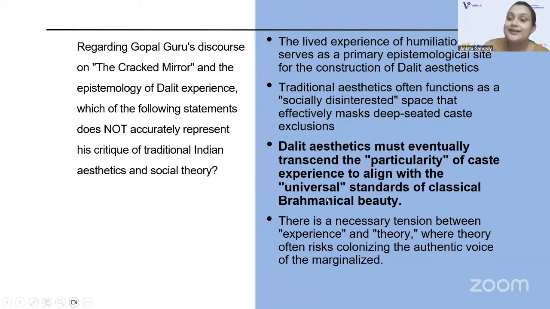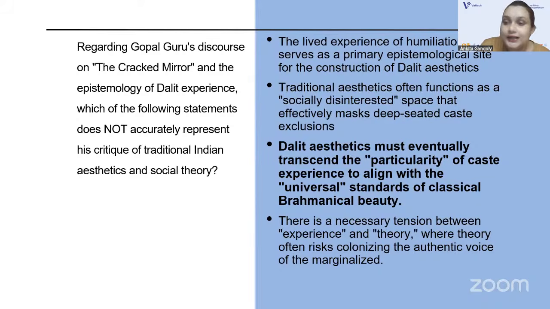C is not correct about this work. Dalit aesthetics must eventually transcend the particularity of caste experience to align with the universal standards of classical Brahminical beauty. Never. Dalit aesthetics would never promote Brahminical standards of beauty, never. Right.